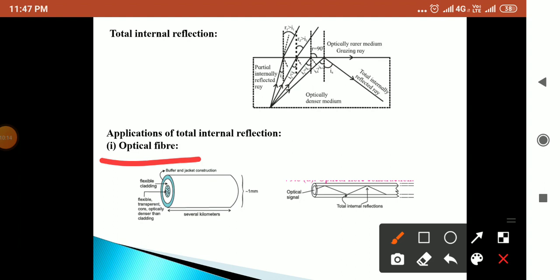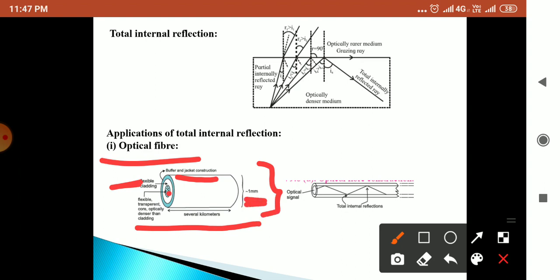This optical fiber has a structure like this: at the center is the core, which is a flexible transparent core and optically denser than the cladding. The cladding is the outer coat to that core, which is flexible, and after the cladding there is another coating, that is the buffer and jacket construction. The total thickness is about 1 mm.